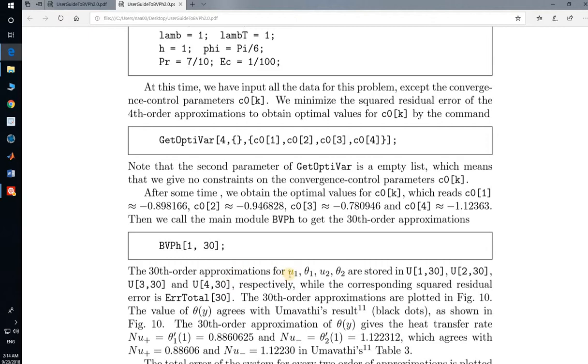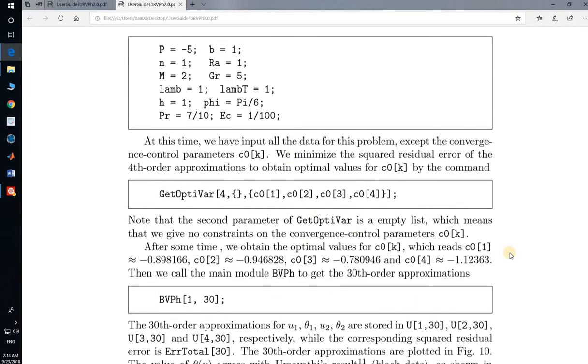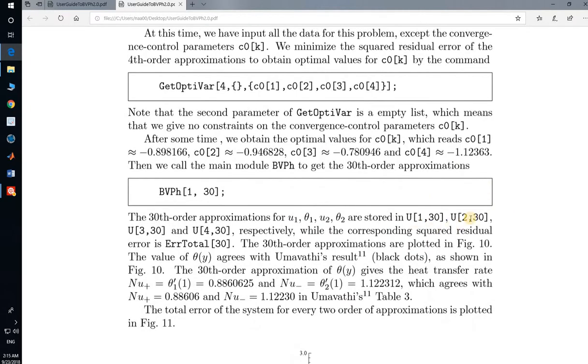The 30th order approximation of u1, theta 1, u2, theta 2 are stored in u130, 230, 330 and 430. You should know what is meant by 130, 230. When we write 130, it means this is the value of u1, this is the value of s1, and this is the value of u2 and s2. Maybe this is u1, s1, u2 and s2. All values are stored in this way.